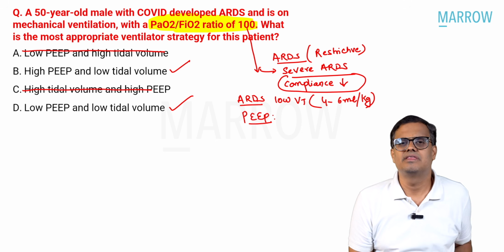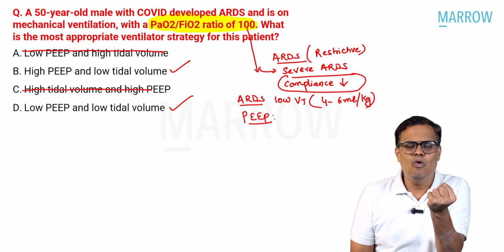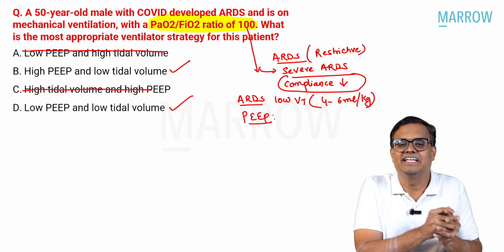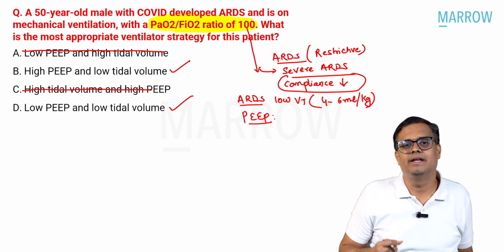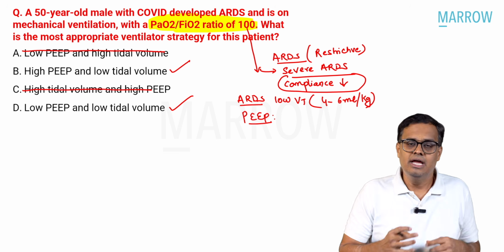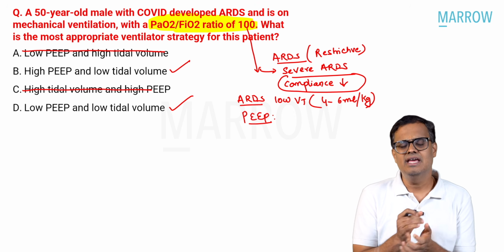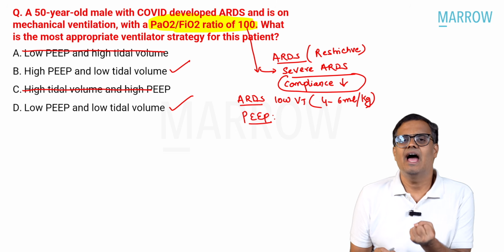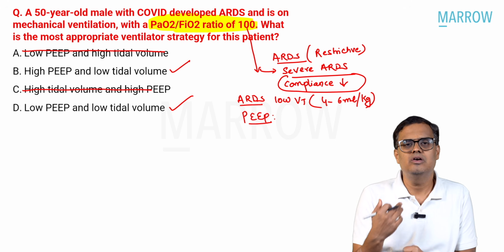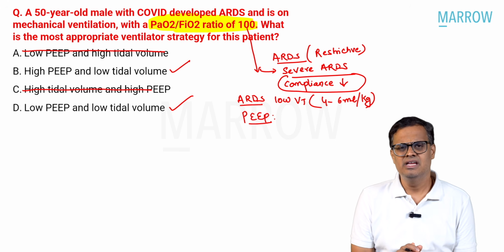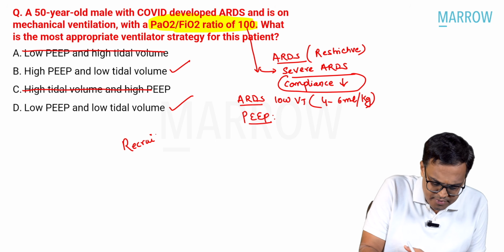But in ARDS, severe ARDS, because the compliance is decreased, the lung walls try to collapse with each other. And once the lung walls have collapsed, what will happen? No force in this world can reopen the lung, right? So the compliance is decreased. At the same time, there is a high chance the lung walls will collapse. In order to prevent this collapse of the lung, we do something called recruitment maneuvers.